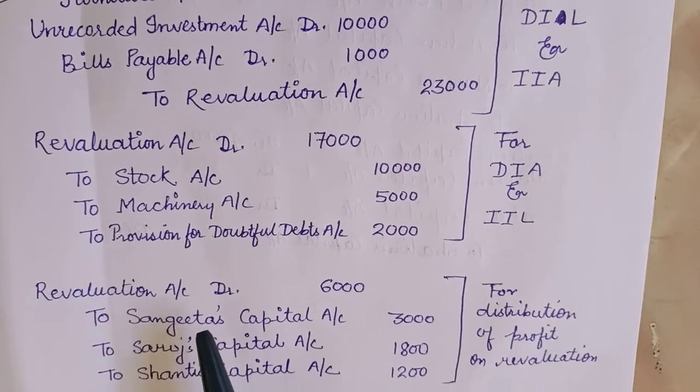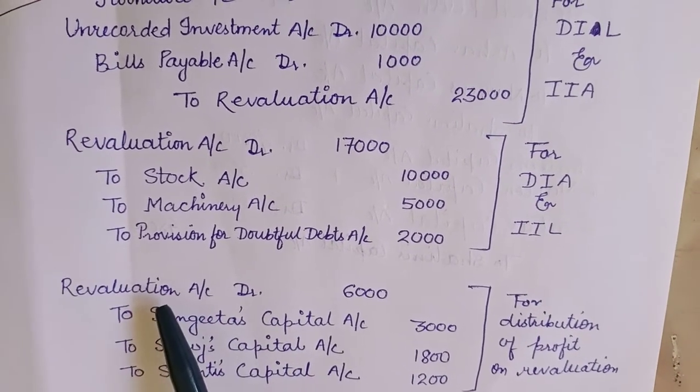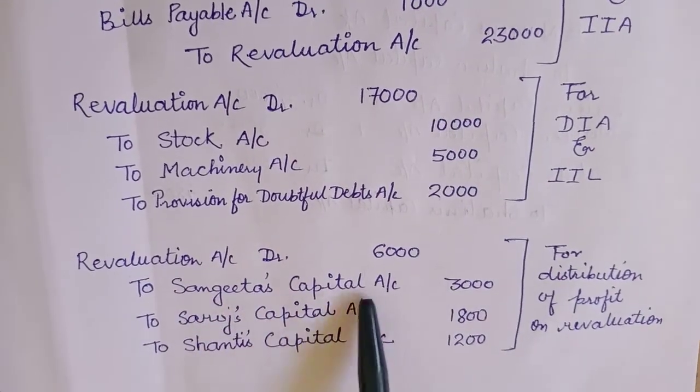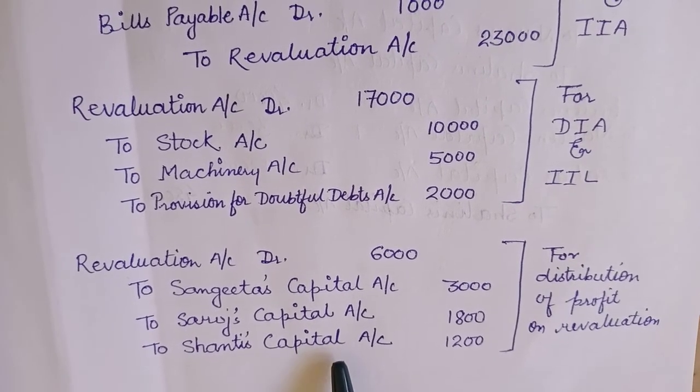So for distribution of that profit in the old ratio, the entry is revaluation account debit by 6,000, the difference, to Sangeeta's capital, to Saroj's capital and to Shanti's capital. This will be in the old ratio.